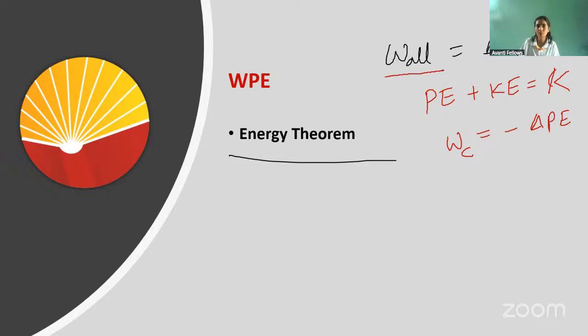यहाँ पे जब मैंने all forces लिखे ना, under this whatever is coming, what is coming? Work done by conservative force, work done by non-conservative force, or any other sort of force. So all forces are considered here. Done है? And that is equal to change in kinetic energy, work done by all forces. But if we talk about only conservative force, in that case, that is equal to negative of change in potential energy. And when there is only conservative force acting, then potential energy plus kinetic energy is equal to constant. Okay? So this is basically constant. This thing you have to remember here.